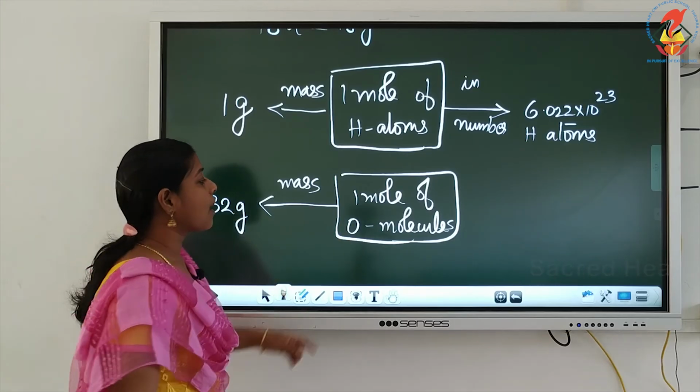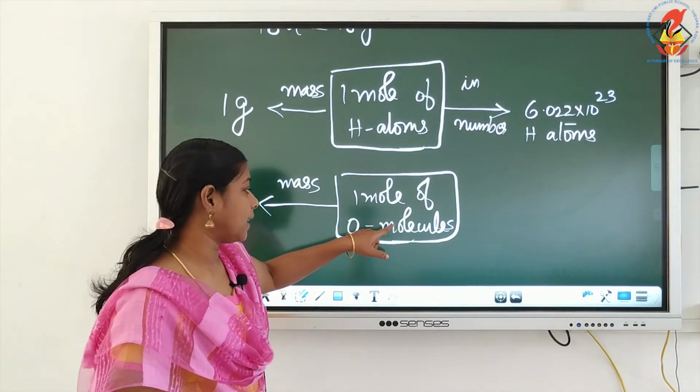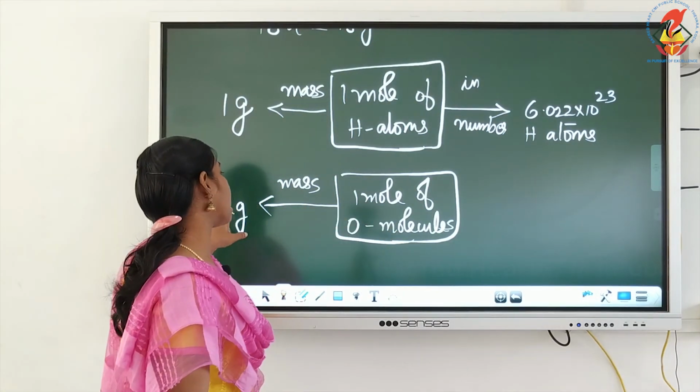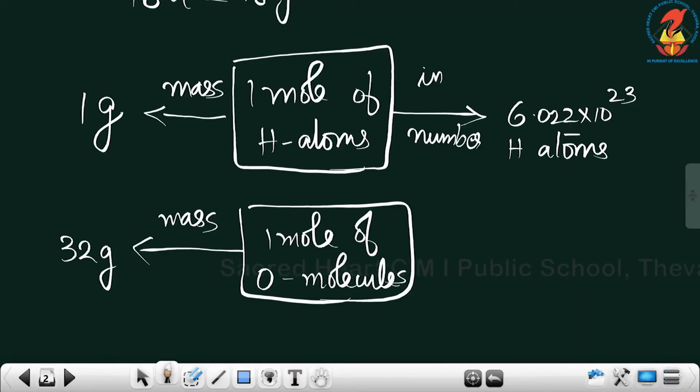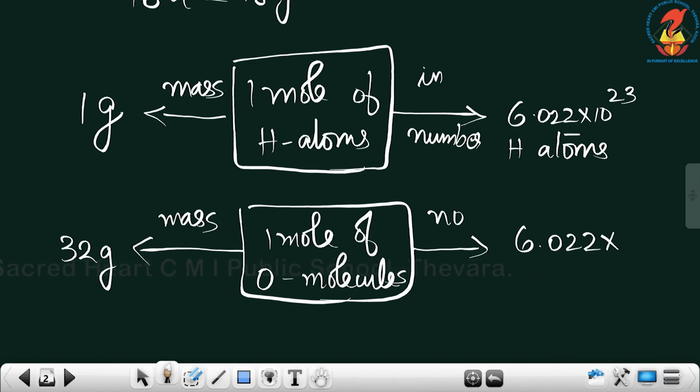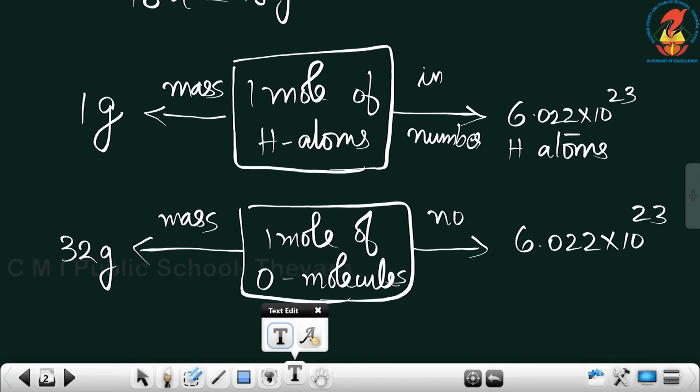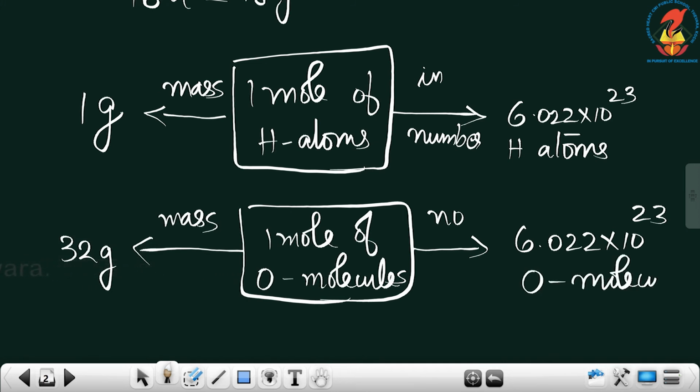In terms of mass, for 1 mole of oxygen molecules, that mass will be equal to 32 gram. Then what is the number? The number will be equal to again 6.022 into 10 raised to 23, but you have to specify there as oxygen molecules: 6.022 into 10 raised to 23 oxygen molecules. There you have to specify.